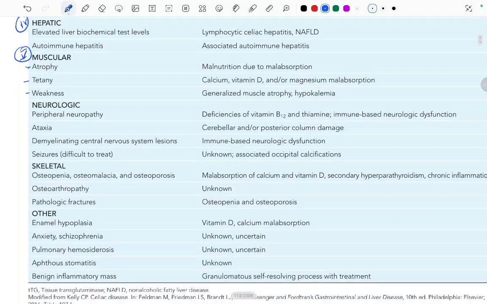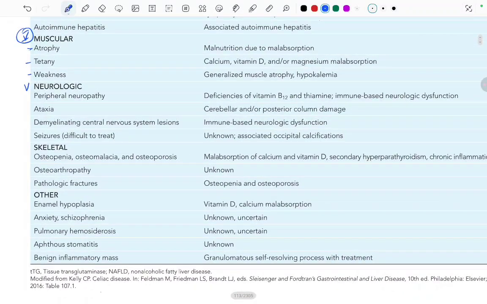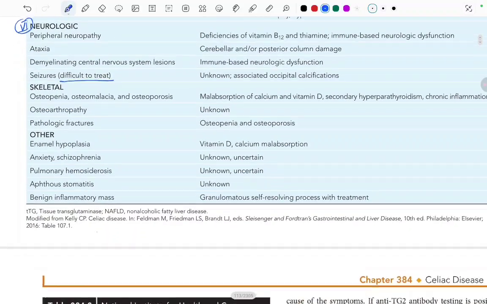There can be neurologic manifestations, like peripheral neuropathy, deficiencies of vitamin B12 and thiamine, and immune-based neurologic dysfunction. There can be ataxia, that is cerebellar or posterior column damage. There can be demyelinating central nervous system lesions, immune-based neurologic dysfunction. There can be seizures which are difficult to treat. Occipital calcifications of unknown association can be seen.